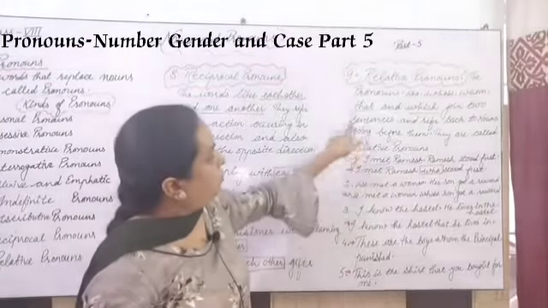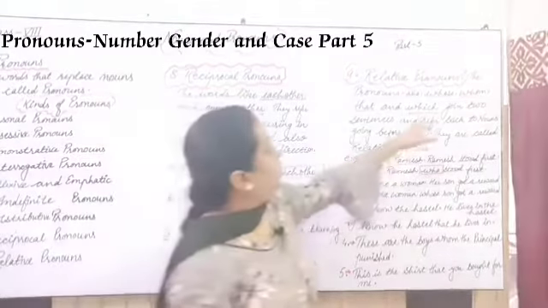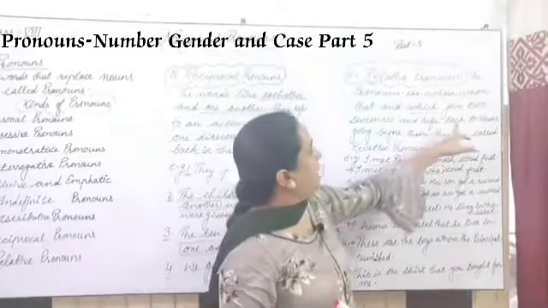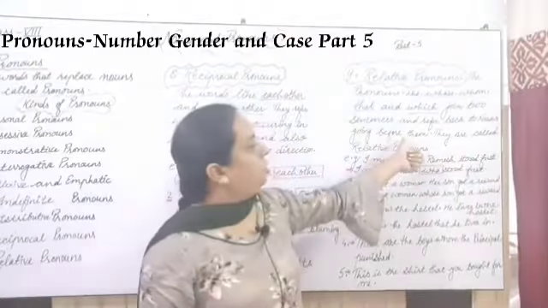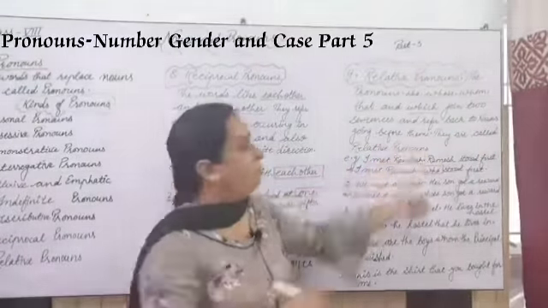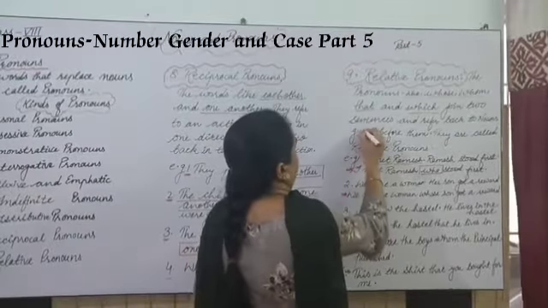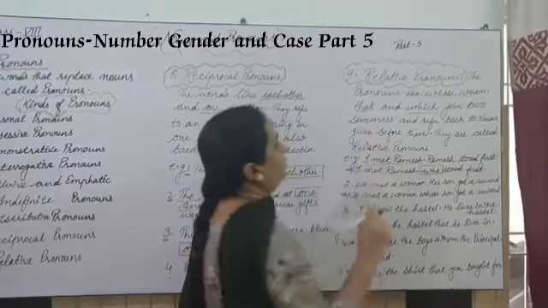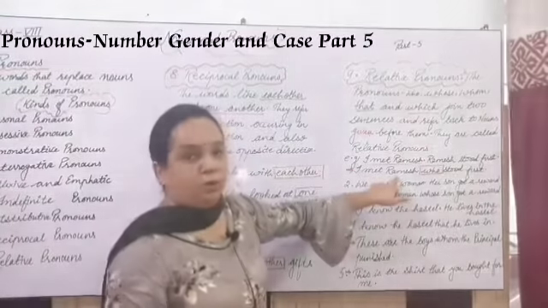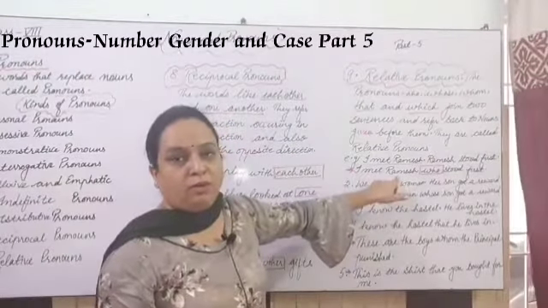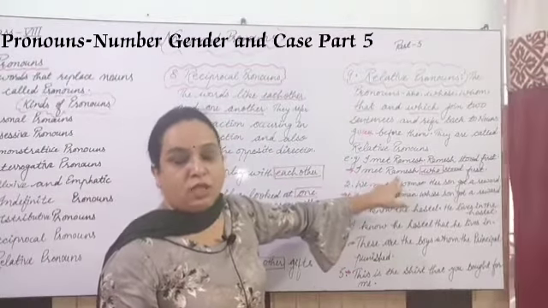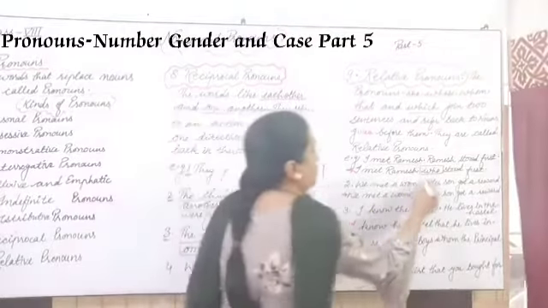And here one important point is also written, that it joins two sentences and refers back to the noun going before them, or given before them. So we are talking about which noun before this pronoun. This is Ramesh.